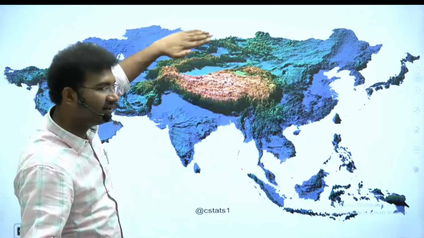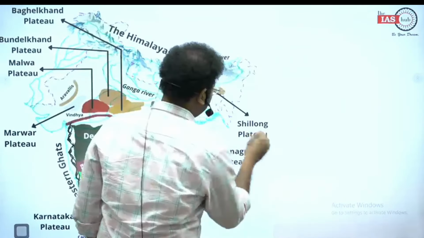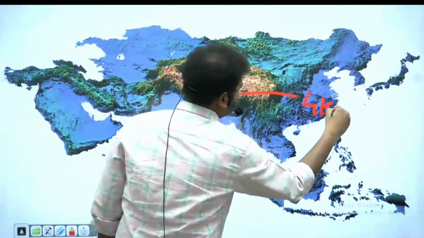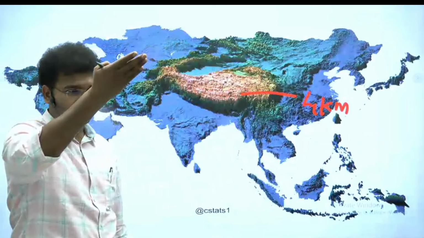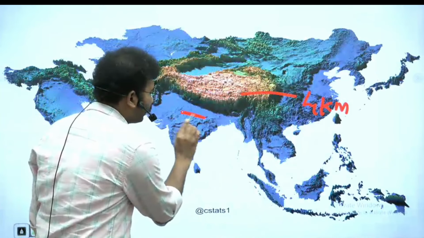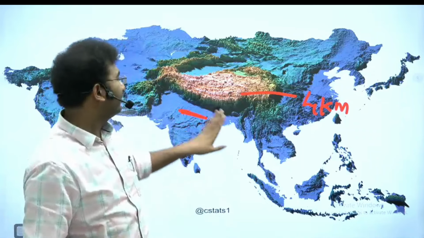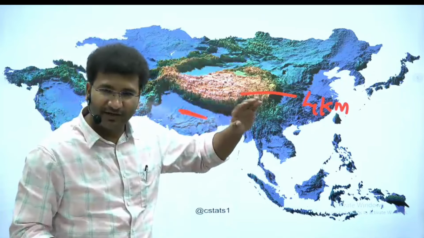Now this is at an average height of 4 kilometers above the sea level. If you compare with the northern plains, Uttar Pradesh, the average height of Tibet is 4 kilometers.